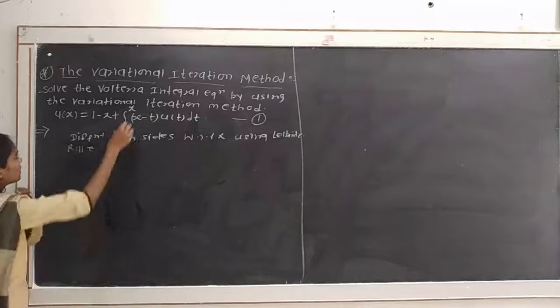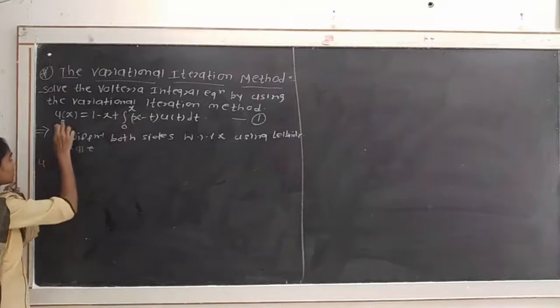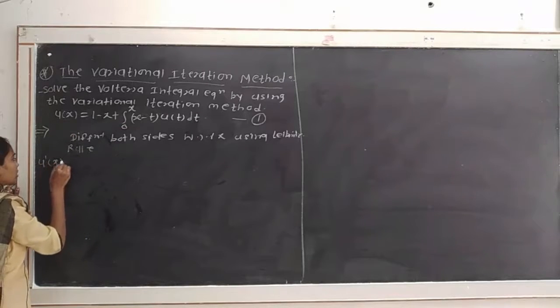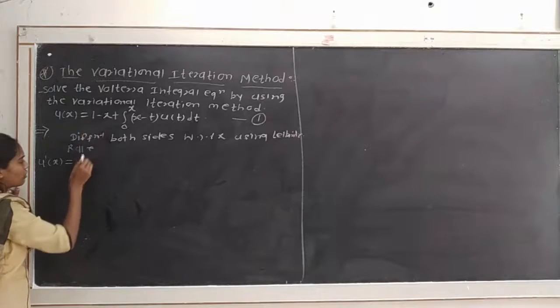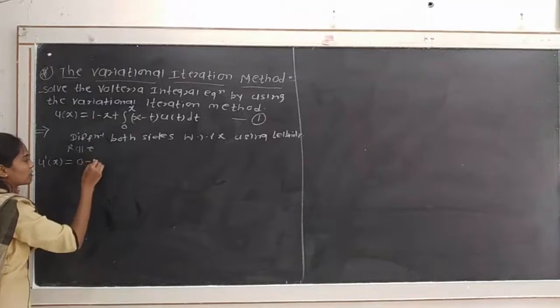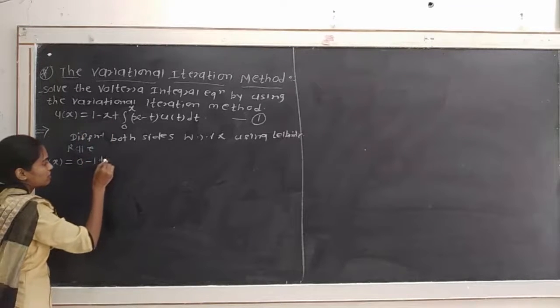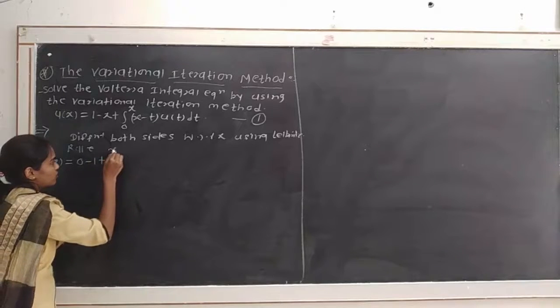We have to differentiate the given integral equation under the integral sign. So in the LHS, the derivative of u of x will be u dash of x, which is equal to the derivative of 1, which is 0, minus the derivative of x, which is 1, plus the integration from 0 to x.